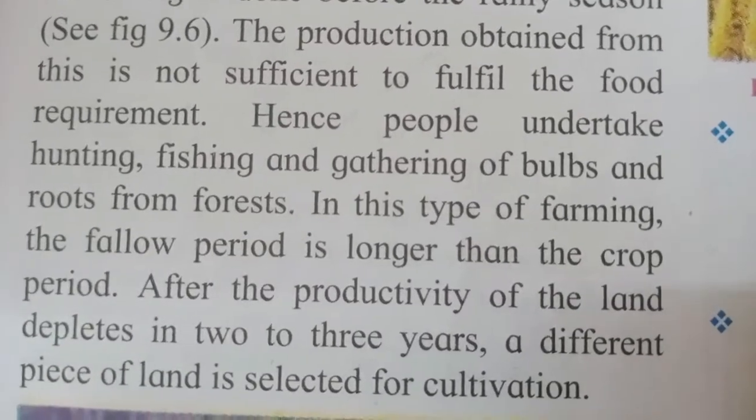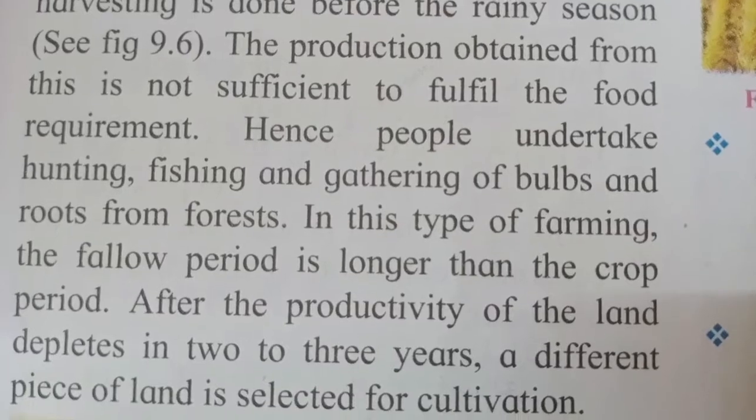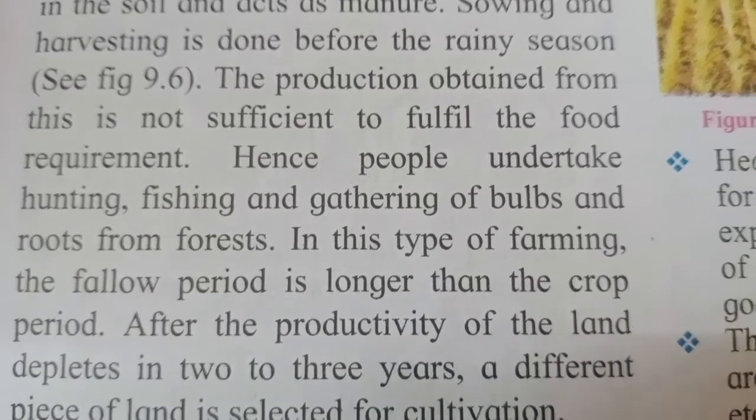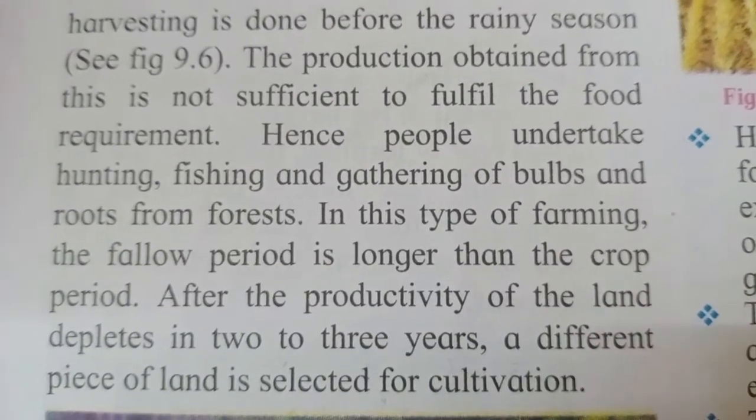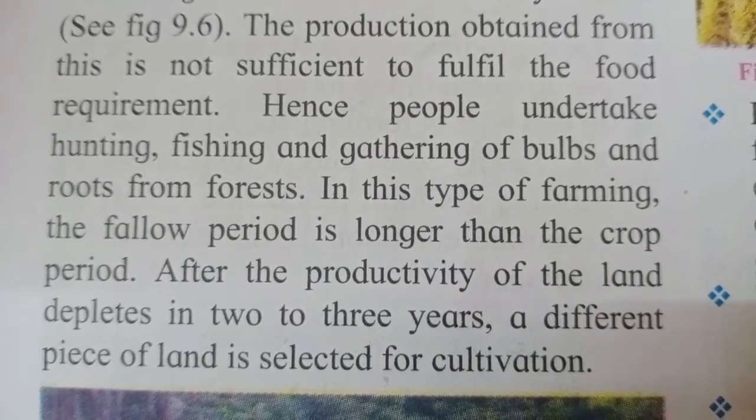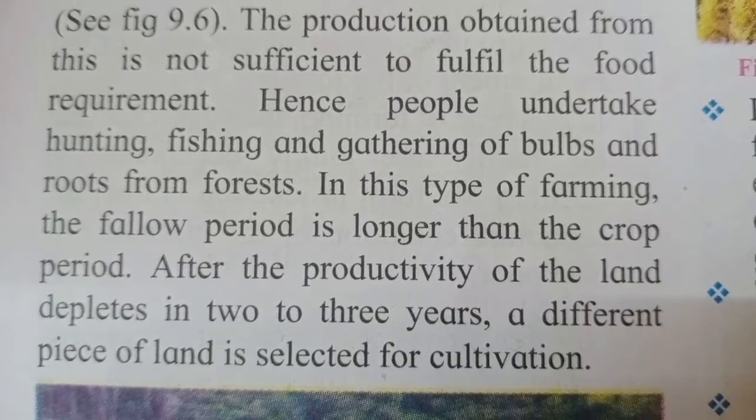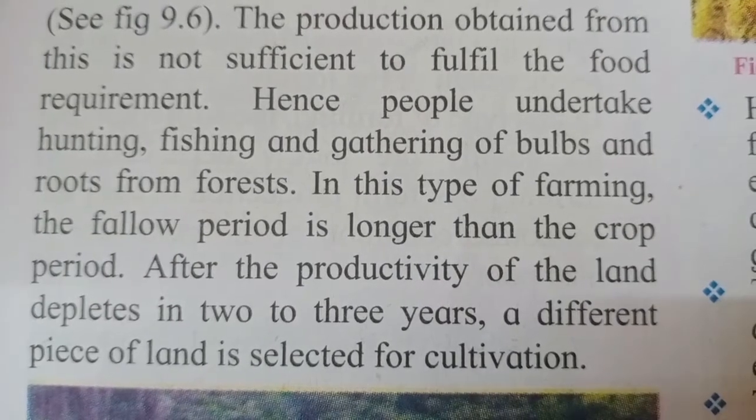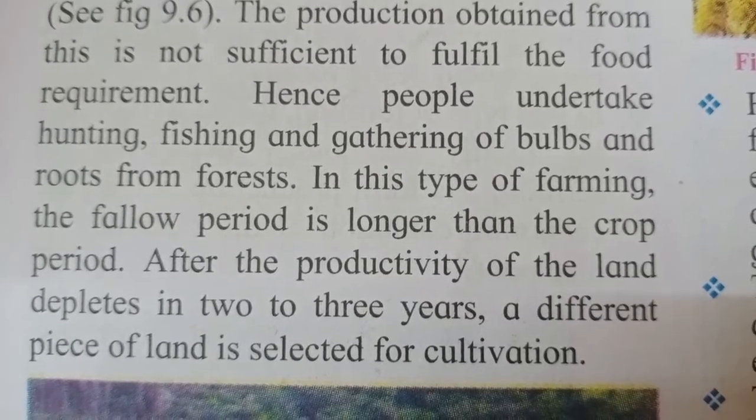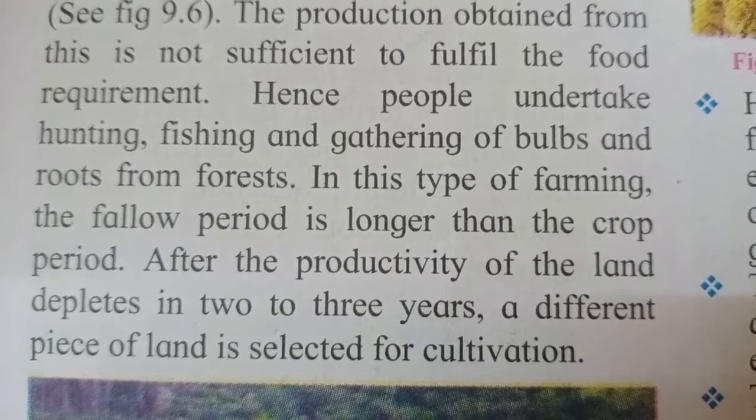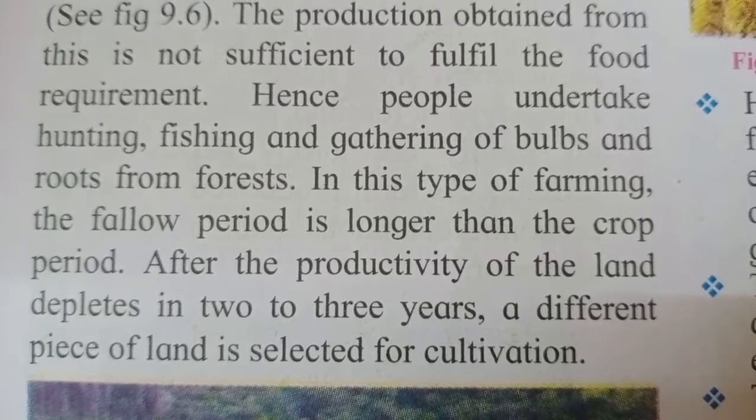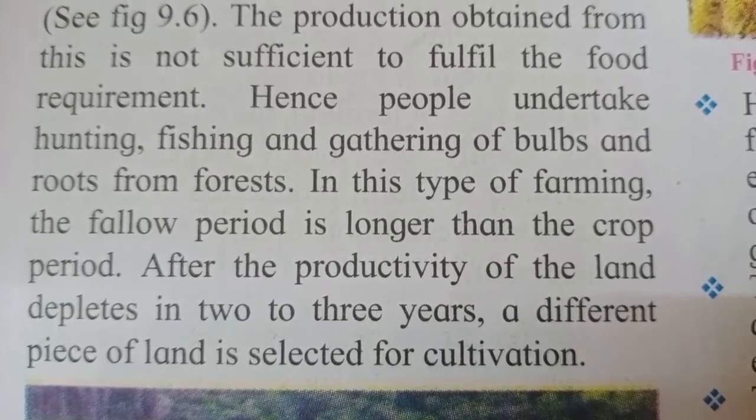So these people depend on forest products to earn their livelihood, and the food crops grown in this type of cultivation are not sufficient for their food requirement. Thus, people have to undertake hunting, fishing and gathering of bulbs and roots from the forest. In this type of farming, the fallow period is longer than the crop period.